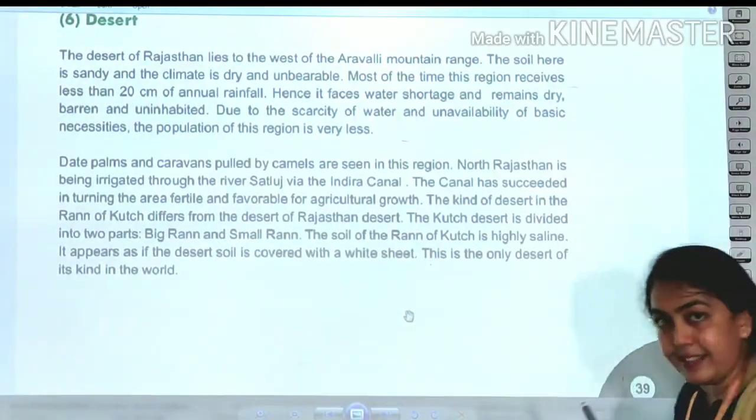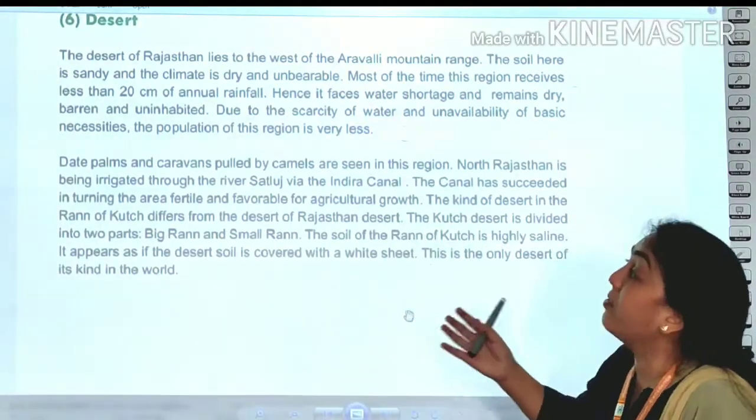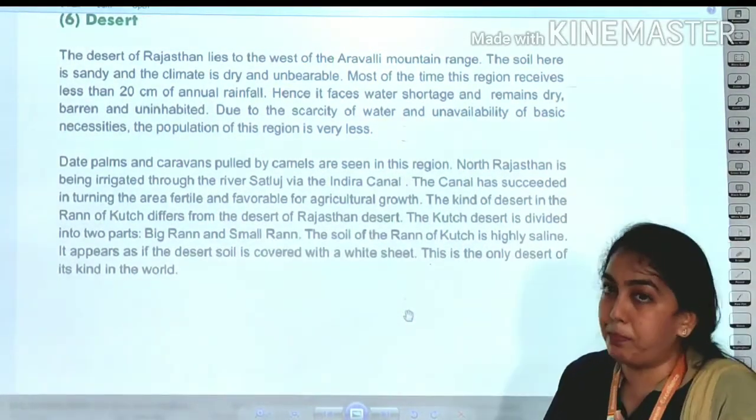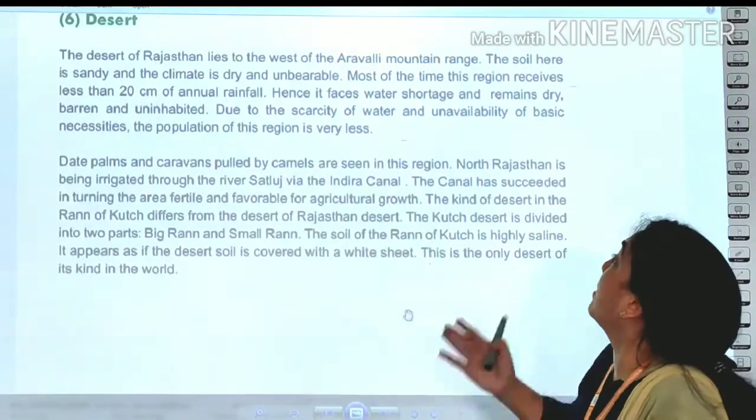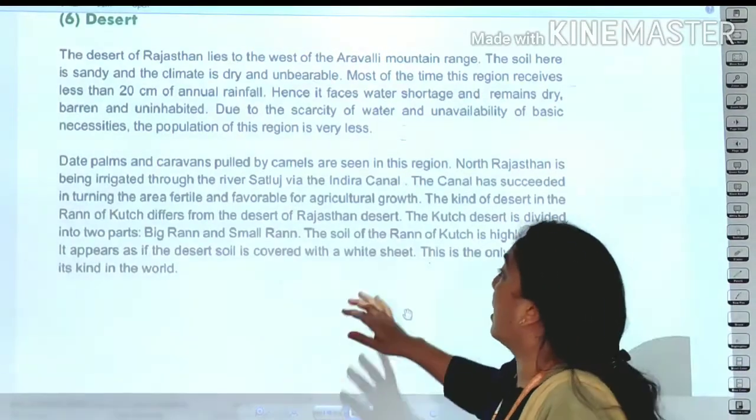Date palms, yes, date palms. I know you know date palms and caravans pulled by camels are seen in this region. In Rajasthan, what do we see there? Date palms and caravans. And North Rajasthan is being irrigated through the river Satluj via the Indira Canal.